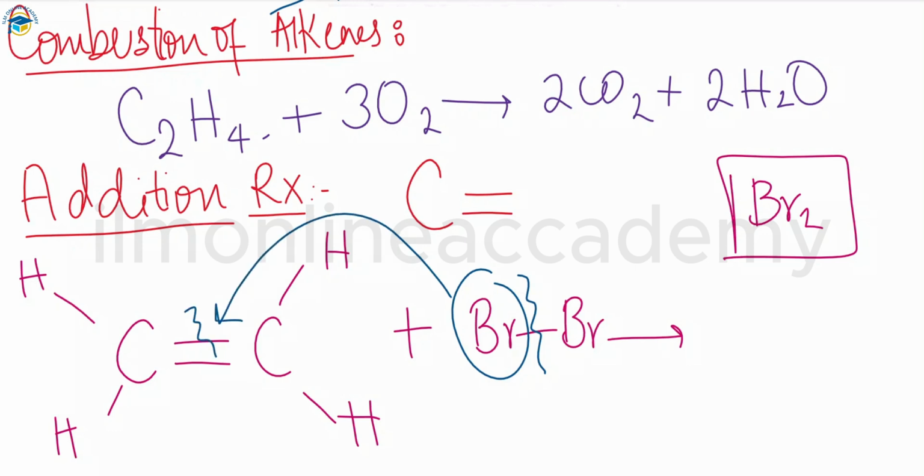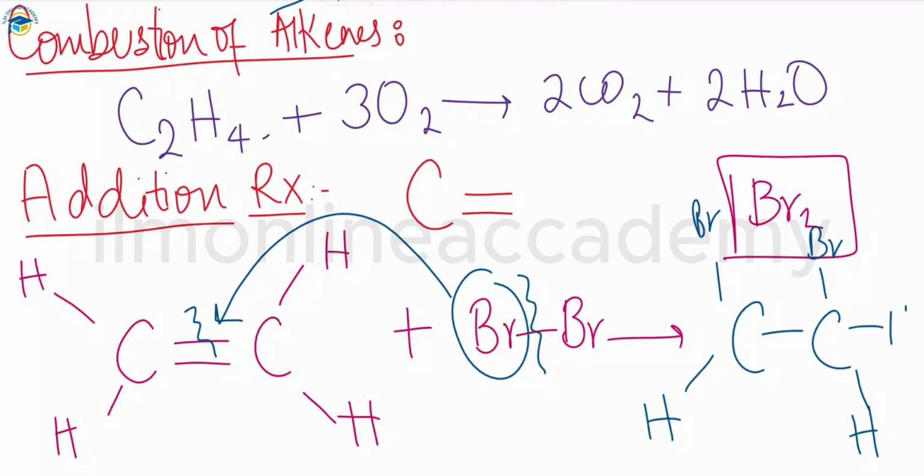This is the pi bond. The pi bond will break, and whenever the pi bond breaks, two bromines are added, or attached, to the carbons like this. This will be the structure: bromine is present there and also there, plus you have two more hydrogen atoms on each carbon. So this is the structure. Ethene reacts with bromine and produces 1,2-dibromoethane. Just like that, we can also do this with propene and butene, any one.